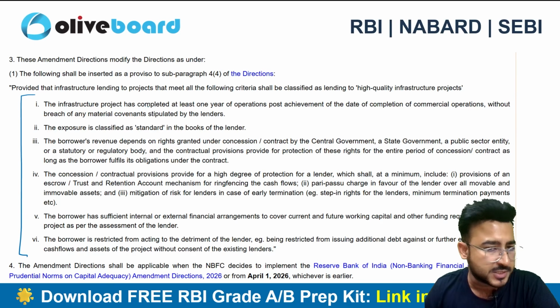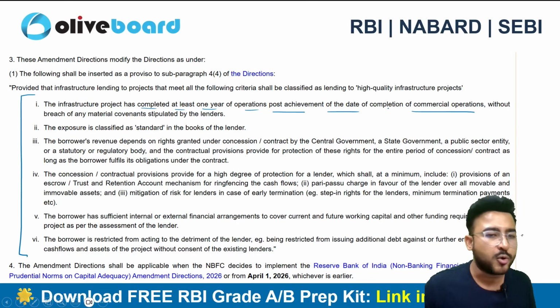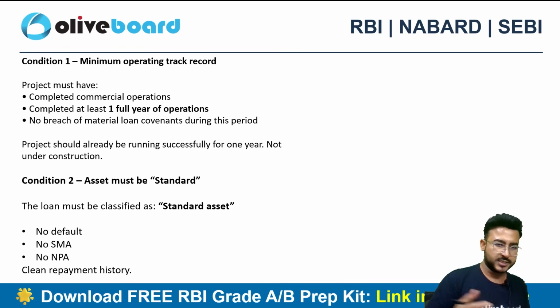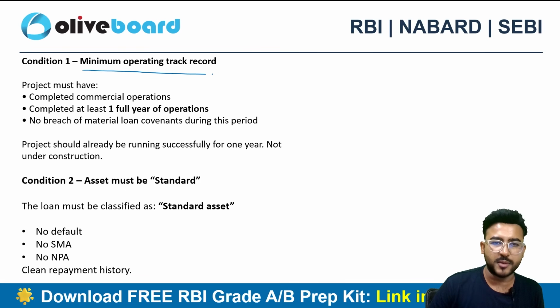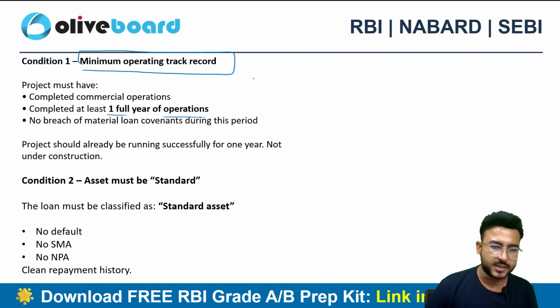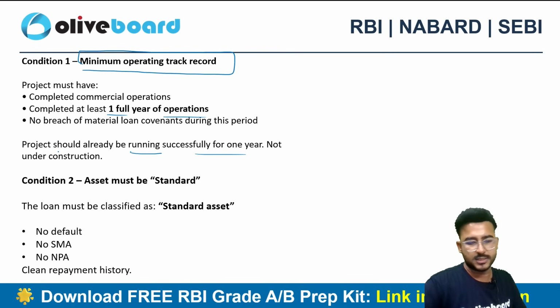The first point is the infrastructure project has completed at least 1 year of operation post achievement of the date of completion of commercial operation without breach of any material conditions stipulated by the lender. This is condition number 1, related to the minimum track record. It should be at least 1 full year of operation, with no breach of material loan conditions during the period. The project should already be running successfully for 1 year and not under construction.